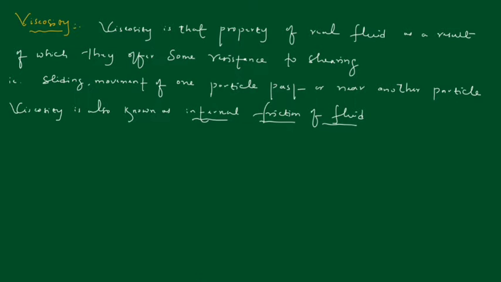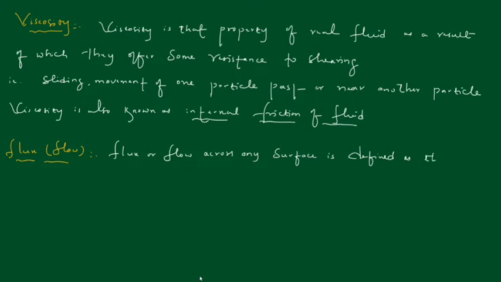So next is flux, or we can say flow. Flux or flow across any surface is defined as the integral over S of rho q into n dS, where flux is equal to density